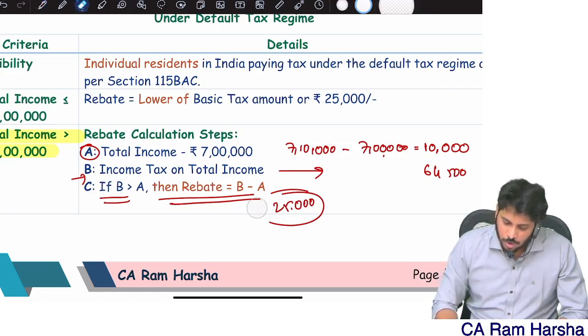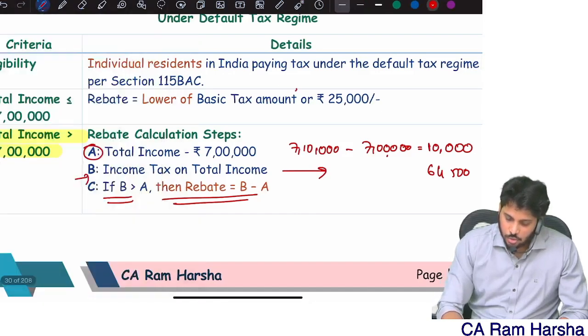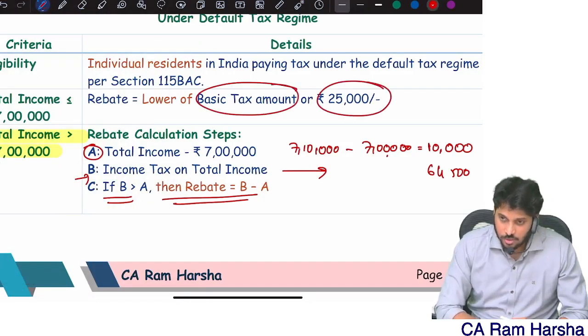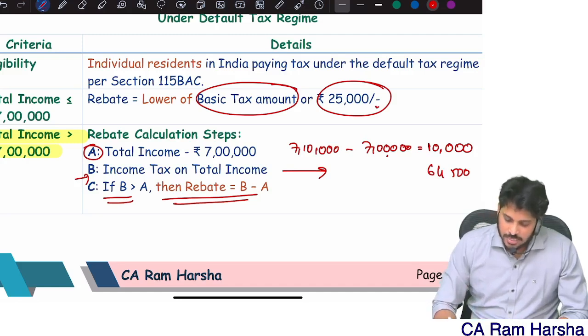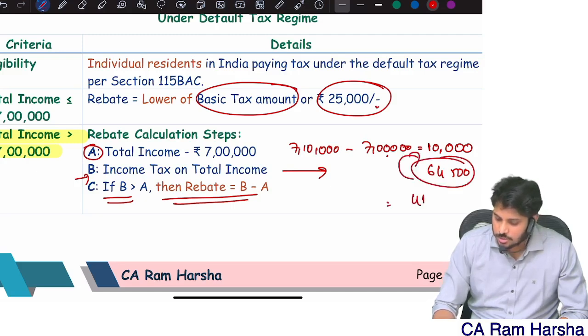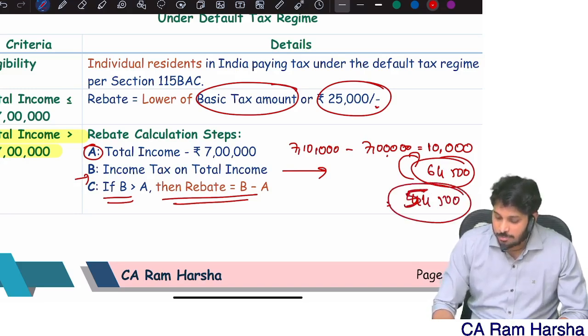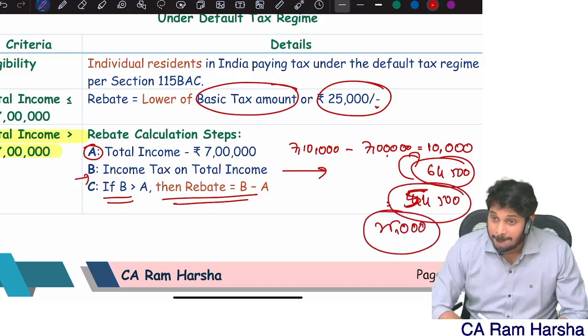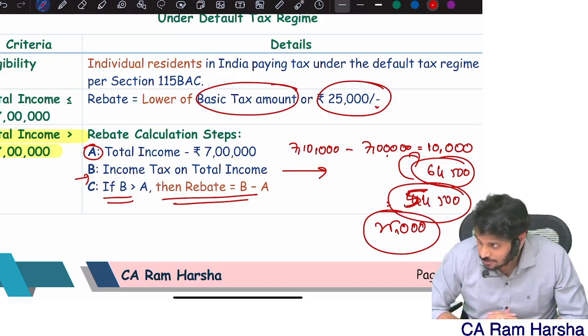It is the lower of basic tax or 25. This applies when your entire income is normal income. When you have special incomes, you can't just claim like that. Rebate is B minus A, so 64,500 minus 10,000, how much is it? 54,500. But the maximum rebate you can claim is 25,000. Are you getting the point?